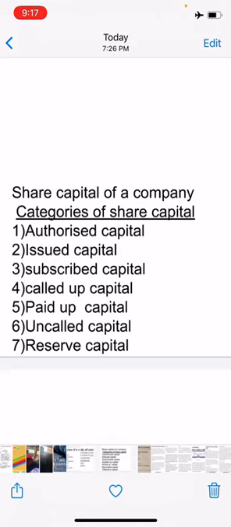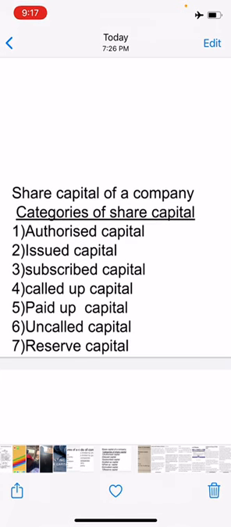So if a shareholder has not paid on calls, if a shareholder is not paying the call amount, then such an amount is called as call in arrears. Therefore, paid up capital is equal to called up capital minus call in arrears.